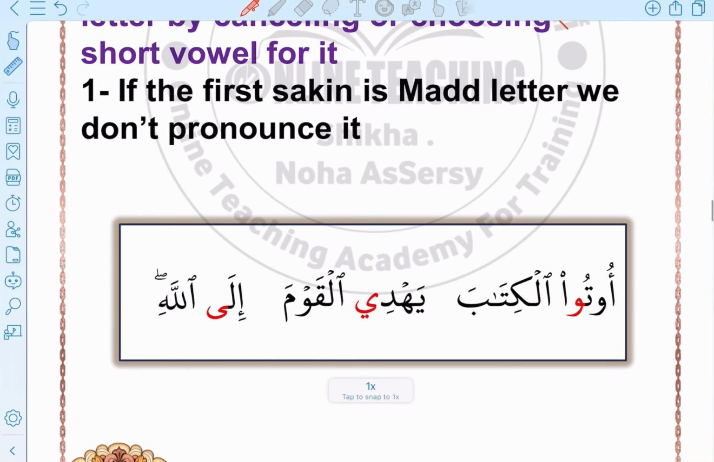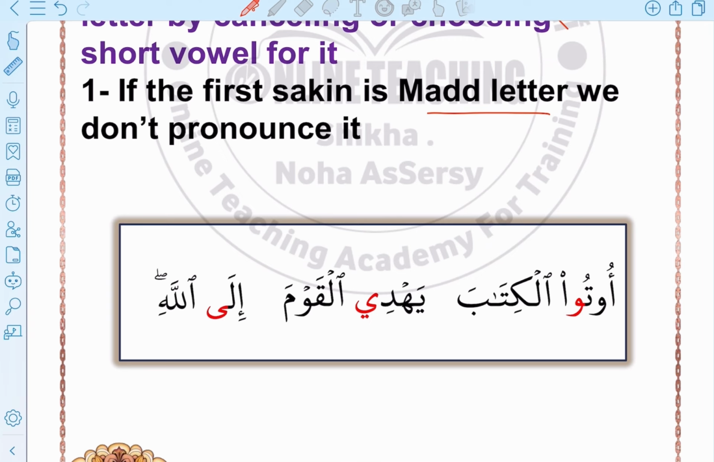Case number 1, if the first sakin is a mad letter, we don't pronounce it. What does that mean? About التقاء الساكنين, if we have a mad letter before همزة الوصل, we skip the mad letter, don't read it, and connect it to the next word, or the second word.